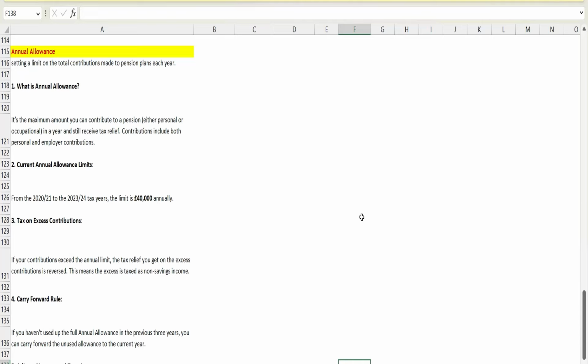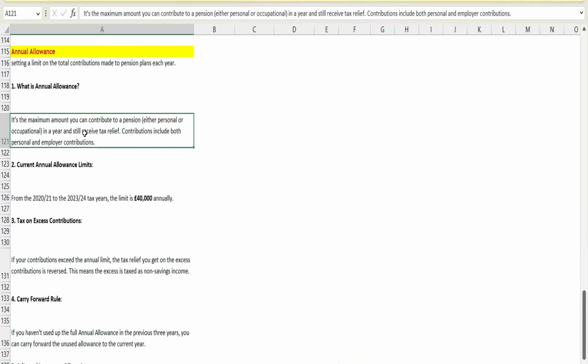So if you are contributing up to this maximum amount, you will still get the full tax relief. But one thing you need to keep in mind is that the contributions made by you and your employer, adding up these two, need to be considered while calculating the maximum amount. We will learn later on.